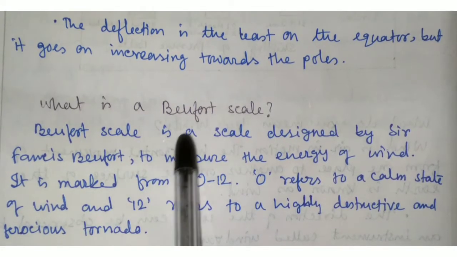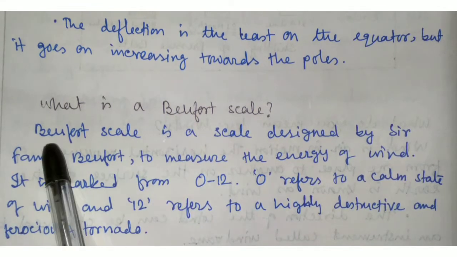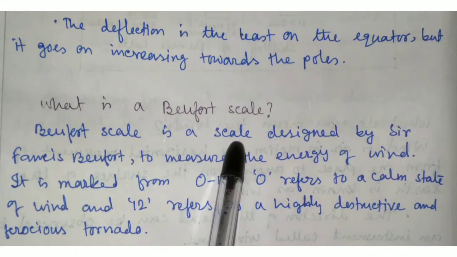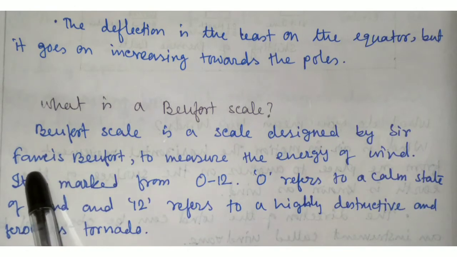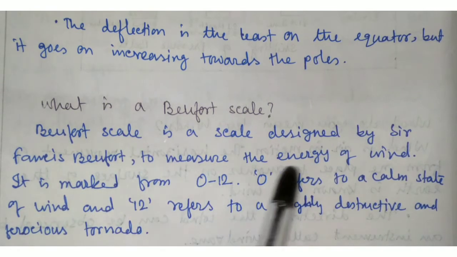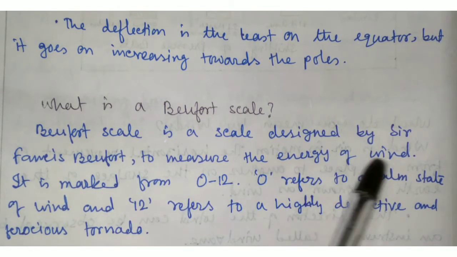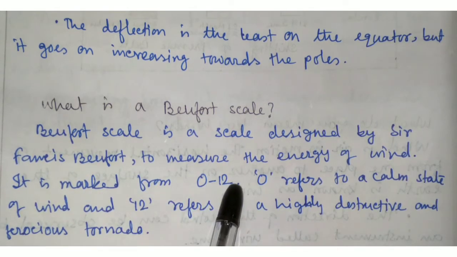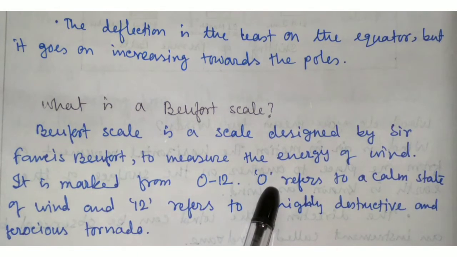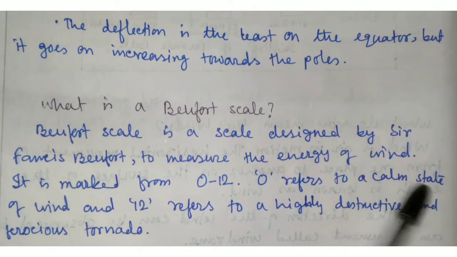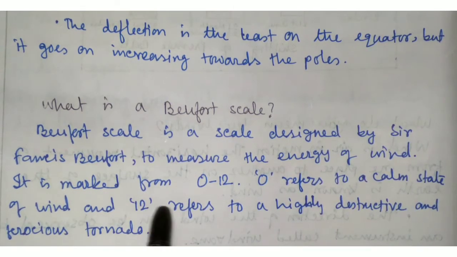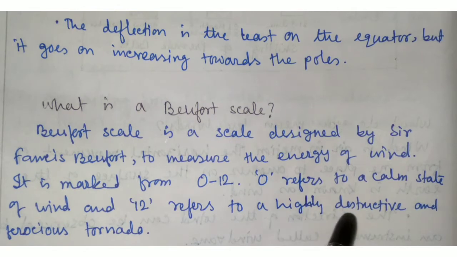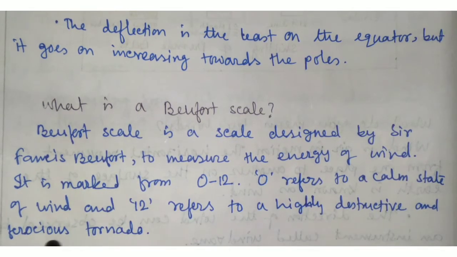What is Beaufort scale? Beaufort scale is a scale designed by Sir Francis Beaufort to measure the energy of wind. It is marked from 0 to 12. 0 refers to a calm state of the wind and 12 refers to a highly destructive and ferocious tornado.